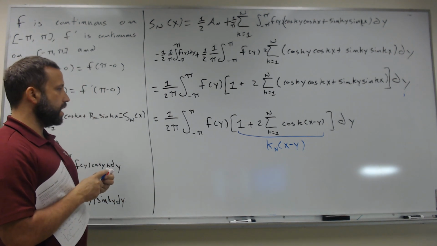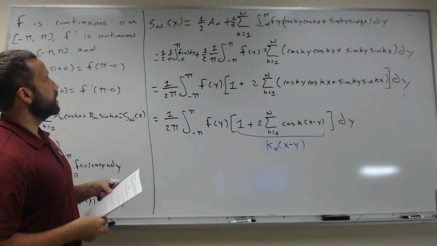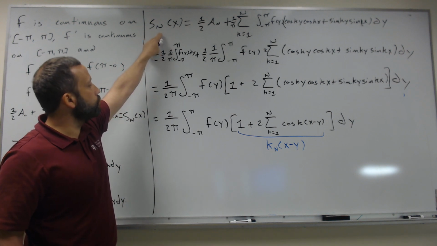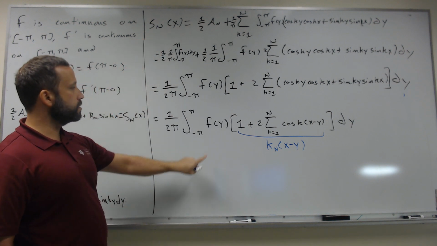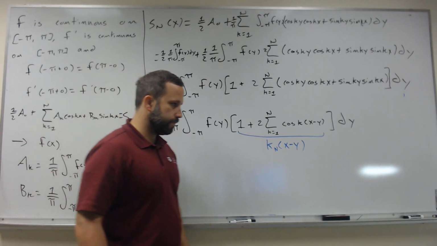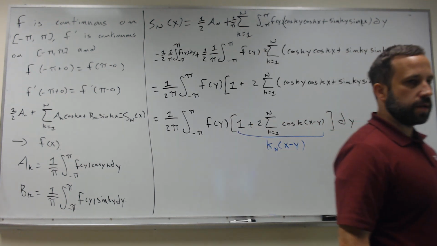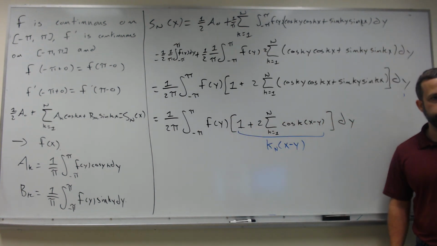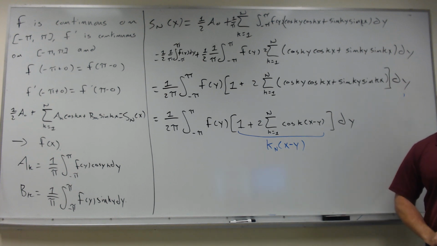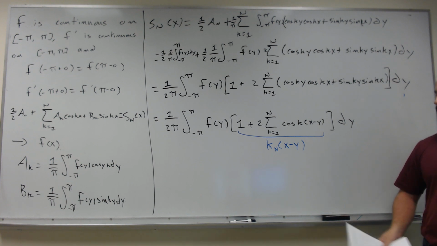Okay, so notice what we're saying then. The nth partial Fourier sum is equal to the convolution of f with this Dirichlet kernel here. Now we've mentioned briefly approximations to the identity, and it would be very, very nice if this was an approximation to the identity. What does that mean?